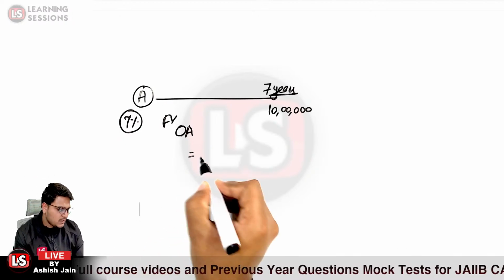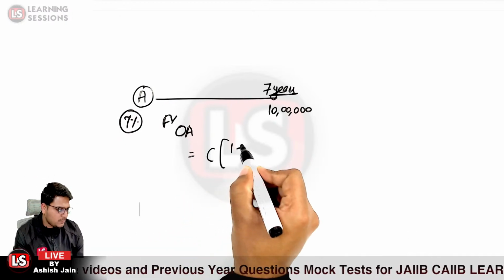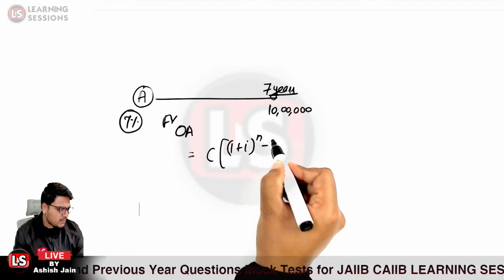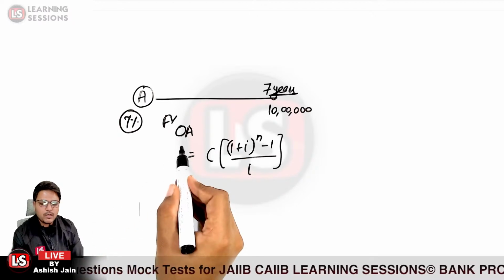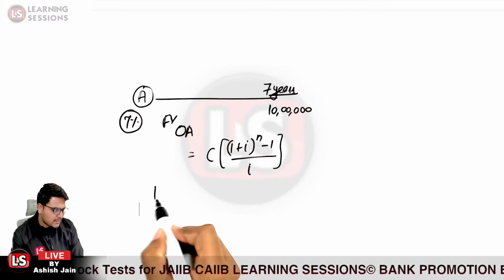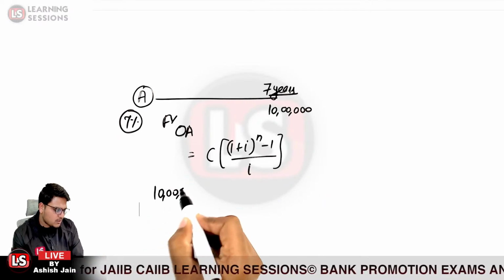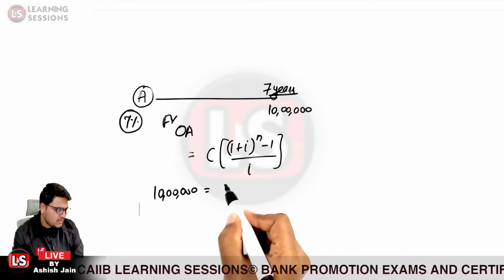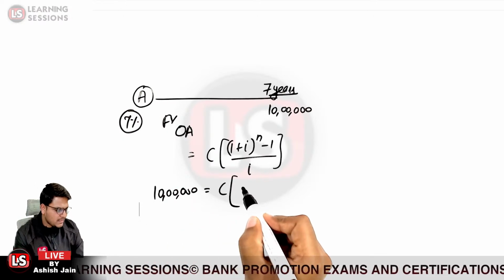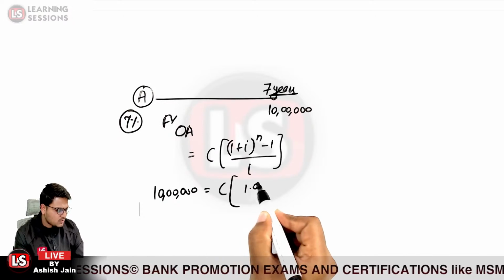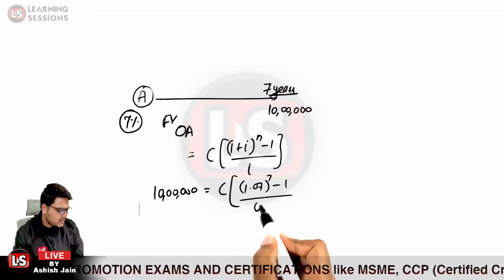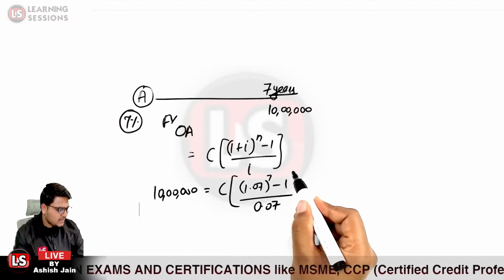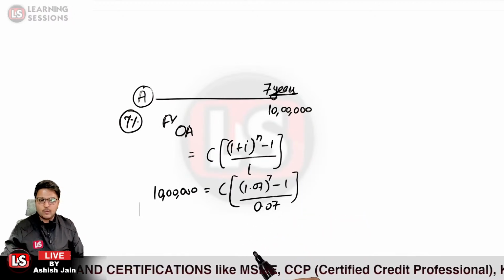And what is the formula? It is FV equals C into (1 plus i) raised to power n minus 1, divided by i. The future value you are already provided with, that is 10 lakh rupees. C is the value that you need to calculate. i is given to be 7%, so it is 1.07, and this is for 7 years, so raised to power 7, minus 1, divided by 0.07, and that is the value that you need to calculate over here.